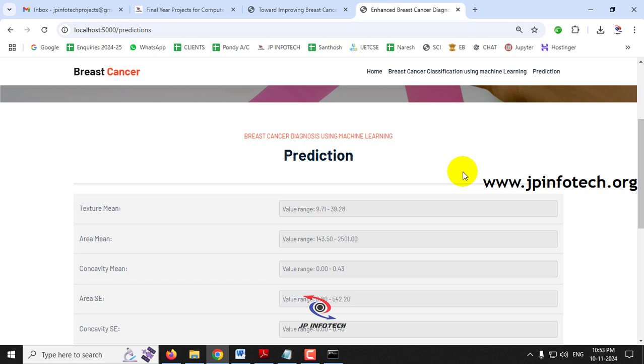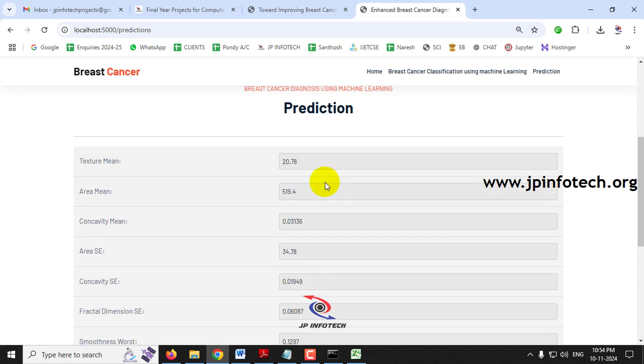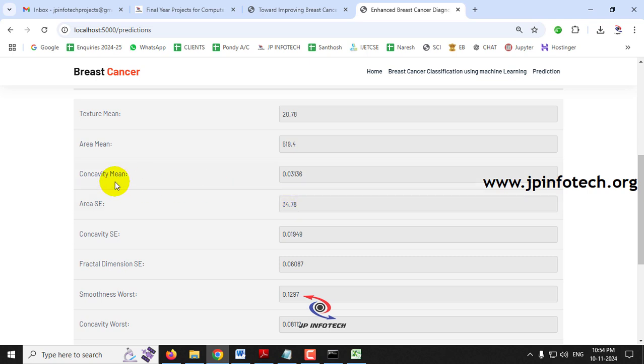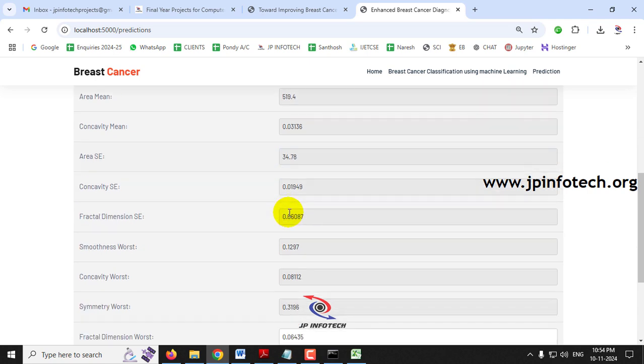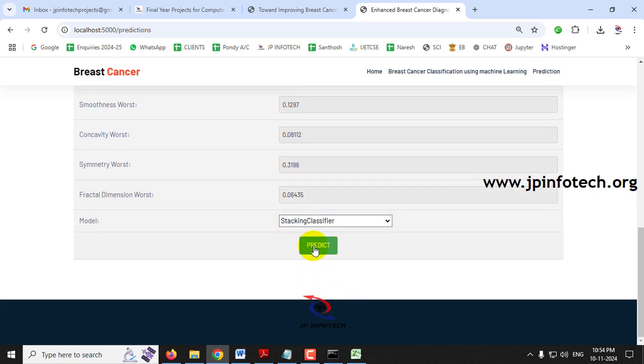For the first case I will give some values now. I have given these values: texture mean 20.78, area mean 519.4, concavity mean 0.03136, area SE 34.78, concavity SE 0.01949, fractal dimension 0.06087, smoothness worst 0.1297, concavity worst 0.08112, symmetry worst 0.3196, fractal dimension worst 0.06435. Let me select the stacking classifier and then click the predict button.